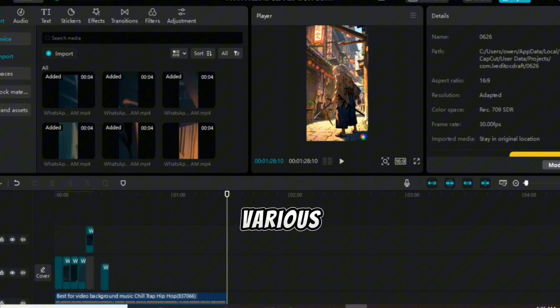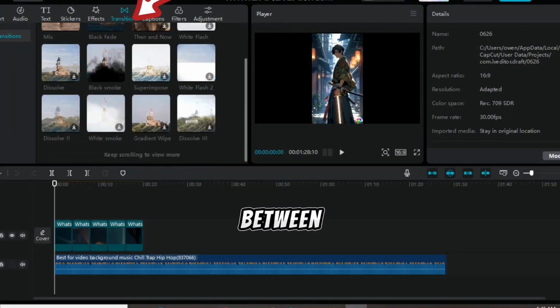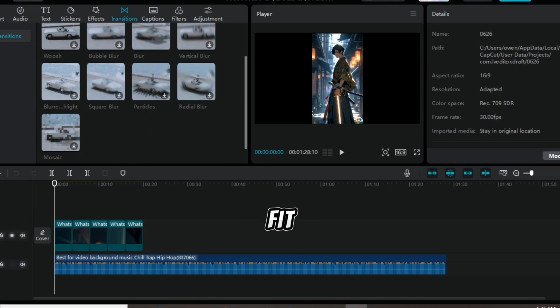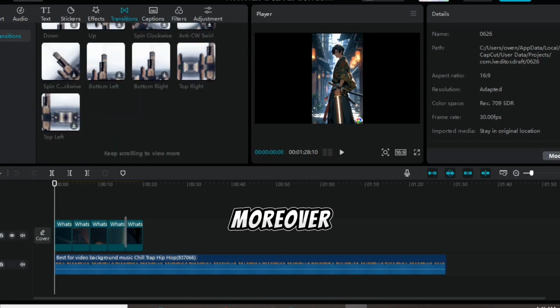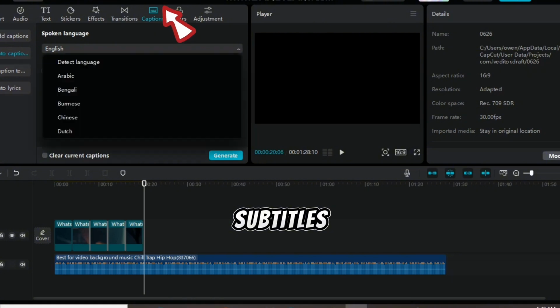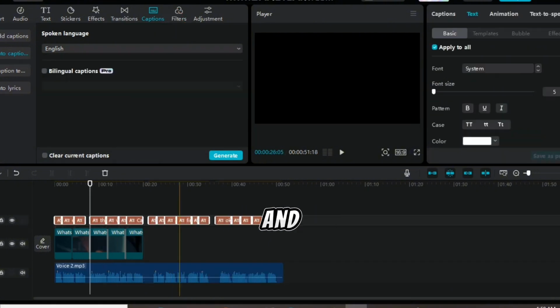CapCut offers various transition effects to add style between each video segment. Try out different options to find the perfect fit for your video. Moreover, CapCut allows you to seamlessly include captions or subtitles, making your video more accessible and engaging.